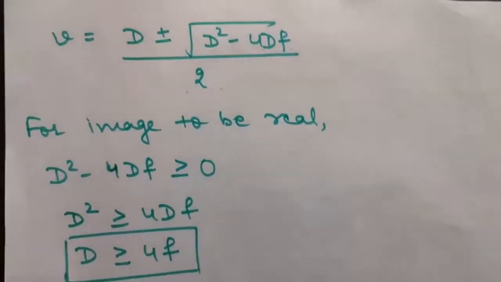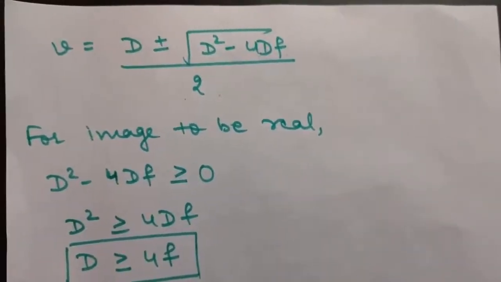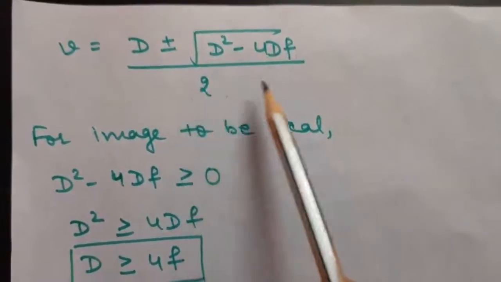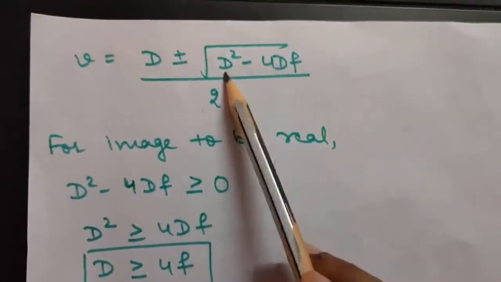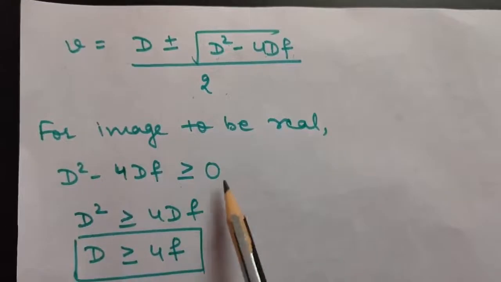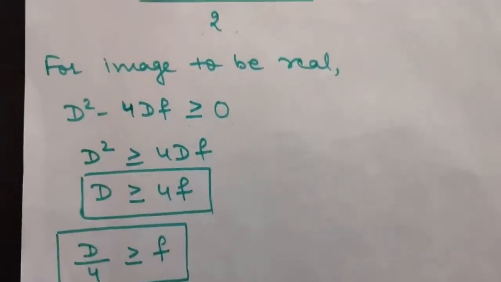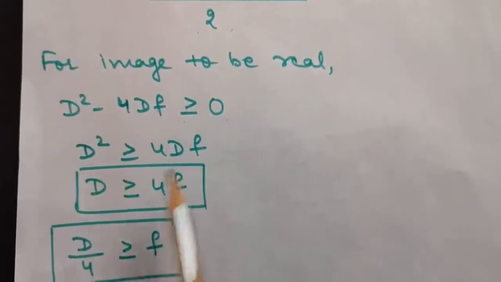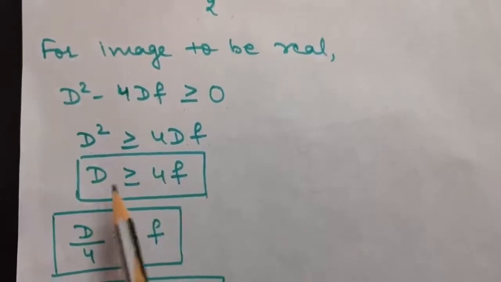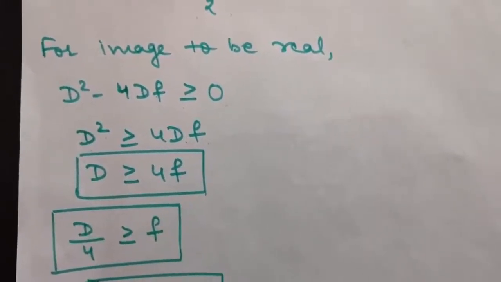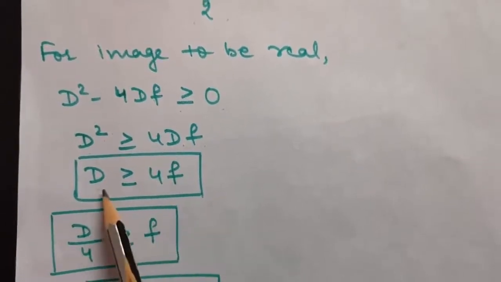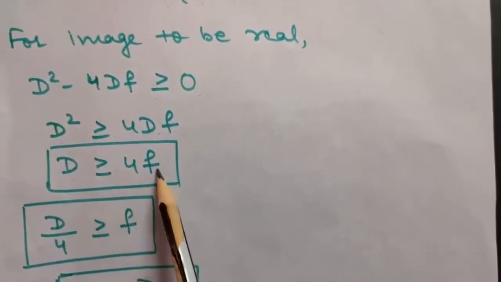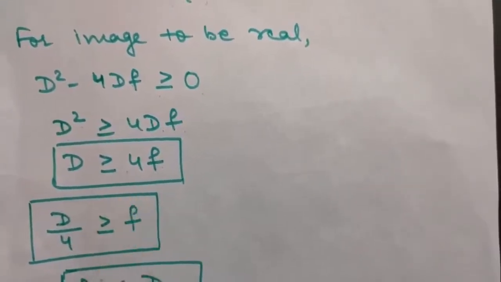Okay. So now one thing is here, that in the question it is given to you that the image formed is real. So for the real image, that means this quantity should also be real, or you can say d square minus 4df should be greater than or equal to 0. So from here, if you take it this side, it will give you d square should be greater than or equal to 4df. One d will cancel out, so you will get d should be greater than or equal to 4f. So you can say 4f is the minimum distance to get a real image. That is, either the distance should be equal to 4f or it should be greater than 4f to get a